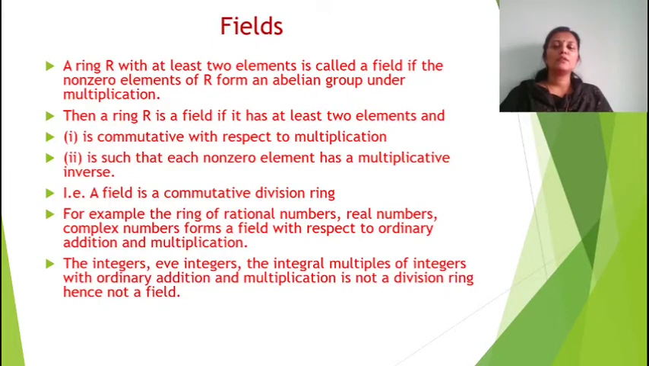Now for examples of fields: the ring of rational numbers, the ring of real numbers, and the ring of complex numbers with respect to ordinary addition and multiplication are fields. Now we have seen some examples that are not a division ring. The integers: their inverses do not exist. The even integers: the identity element 1 is not there. The integral multiples of integers with ordinary addition and multiplication: there also 1 need not be there. So all of these are not division rings, hence not fields.